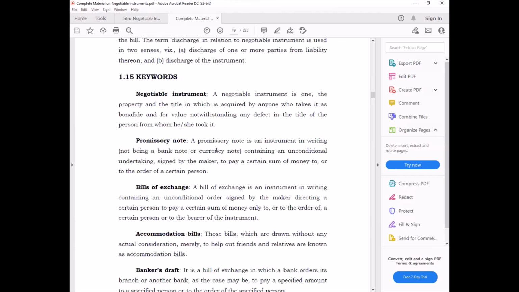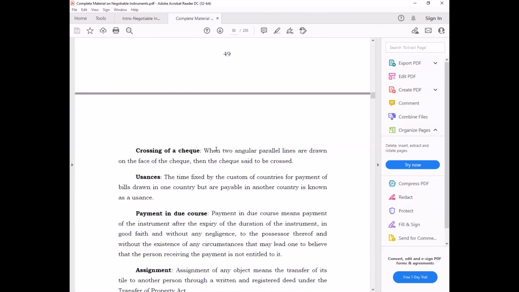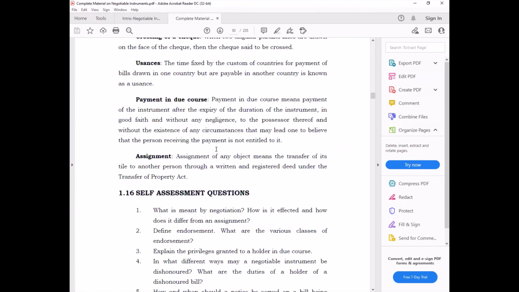You can just go through that. These are keywords of the Negotiable Instruments Act 1881. Just go through all of these. You will get to know what the important definitions in the act are for bill of exchange, promissory note, characteristics, features, etc.